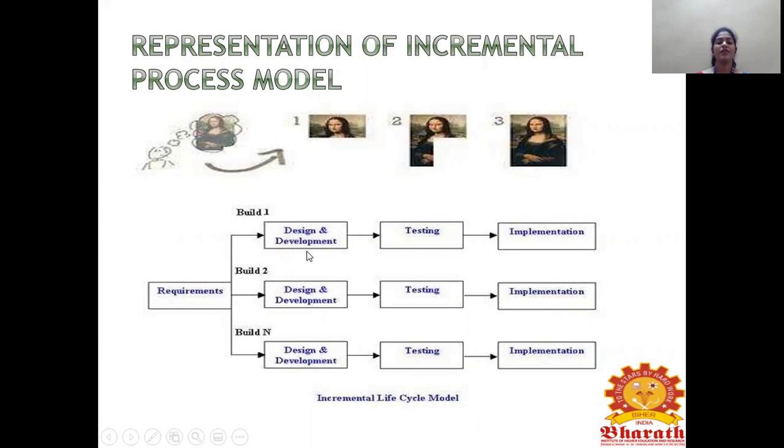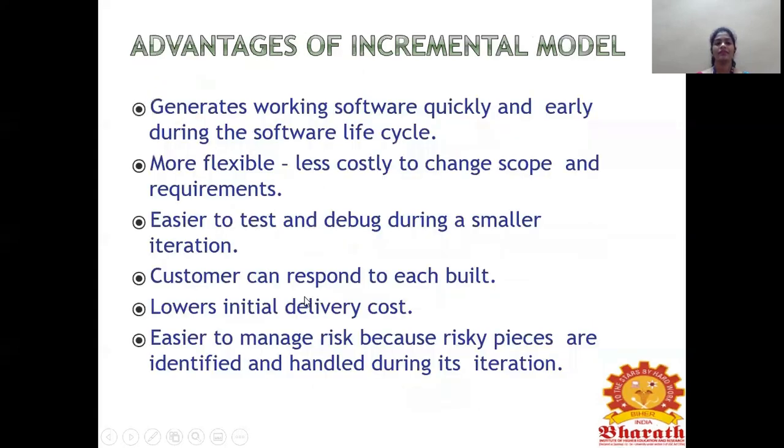Okay, the first module involves design, development, testing, and implementation. Each and every module has design, development, testing, and implementation, and each module should be developed subsequently. Okay, so this can be built subsequently, and this is also built subsequently. We can design, code, test, and implement what are the changes required. Also, we can do it simultaneously.